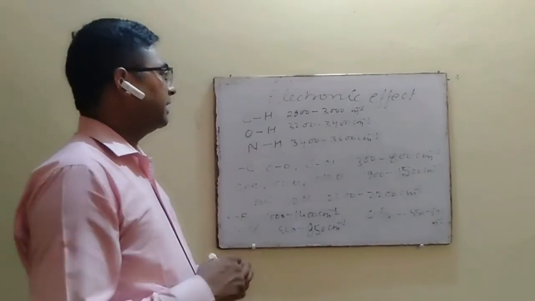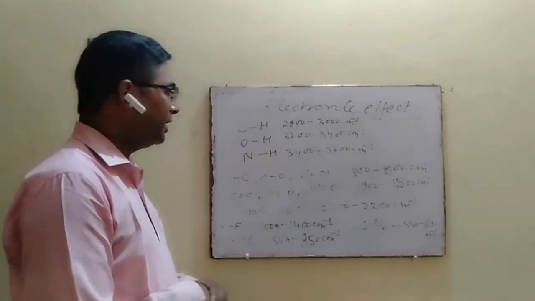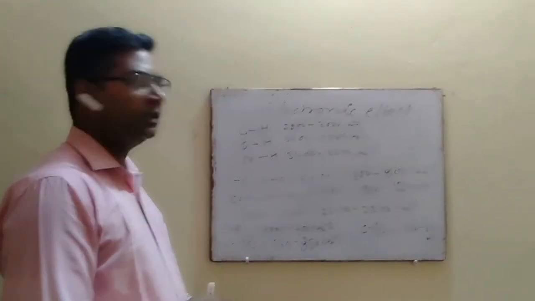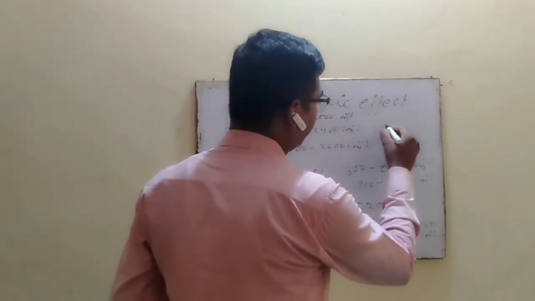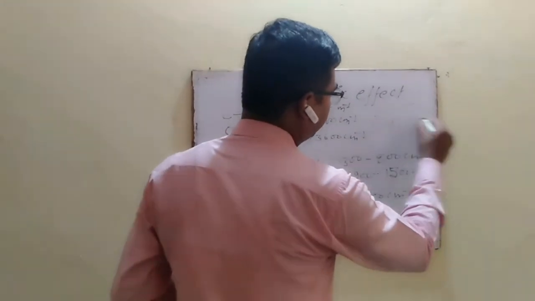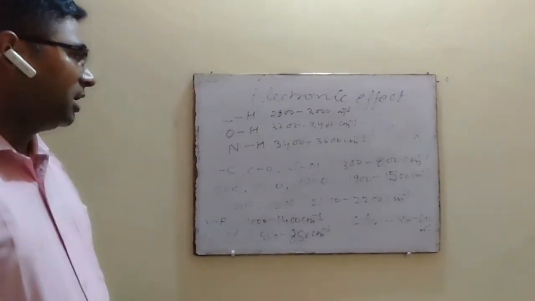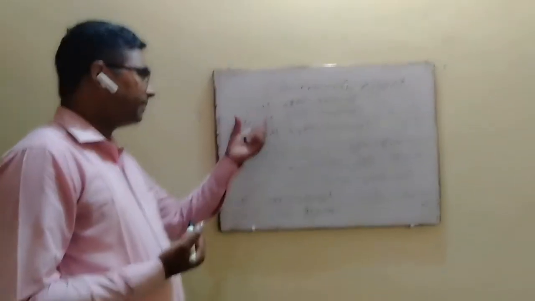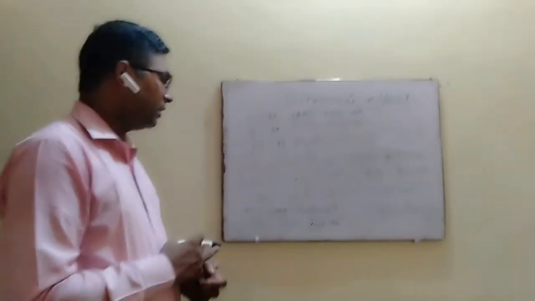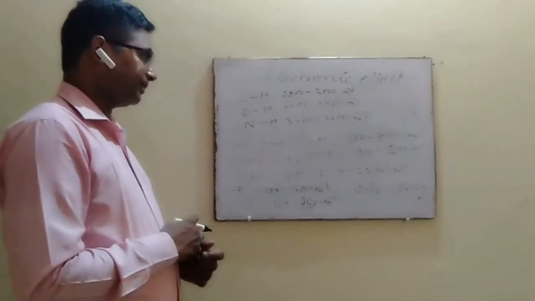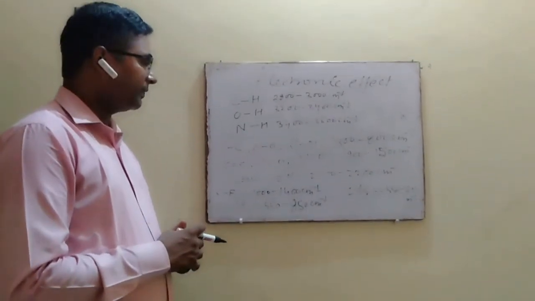Now coming to the electronic effect, as we know that if the force constant of a particular bond increases, then its absorption frequency also increases, because the absorption frequency is directly proportional to the force constant of the bond. But when the masses of the atoms forming the bond increase, then the frequency shifts toward the lower frequency, because the absorption frequency is inversely proportional to the masses of the atoms forming the bond.